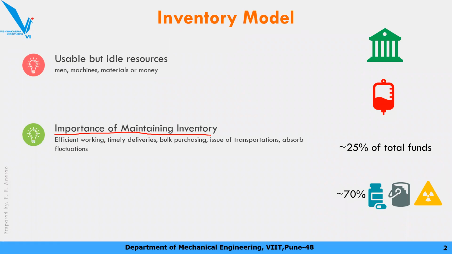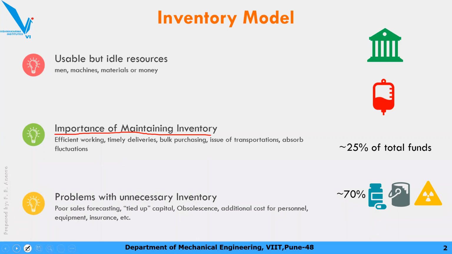जाके परचेस करके लेके आए सब माल बहुत ज्यादा क्वांटिटी में. There are some problems associated with having unnecessary inventory or maintaining a large amount of inventory. So let's quickly look at the problems with unnecessary inventory. आपने बहुत सारा स्टॉक जमा करके रखा है. So what happens? Many a time managers try to fool their superiors by poorly forecasting the sales कि भाई बहुत आने वाला है सेल्स, इसलिए हमने ये सब मैन्युफैक्चर करके रखा है.